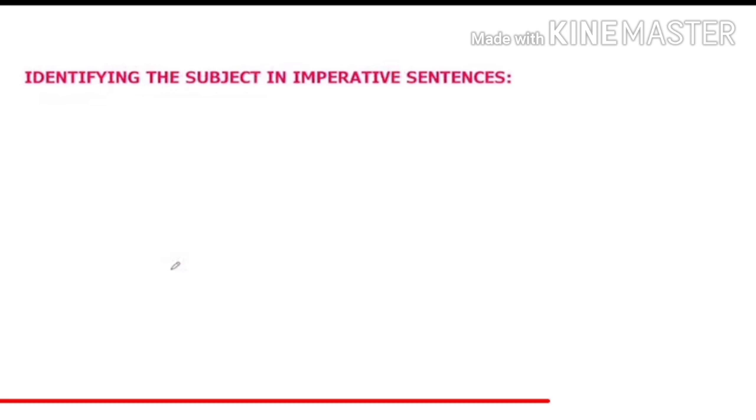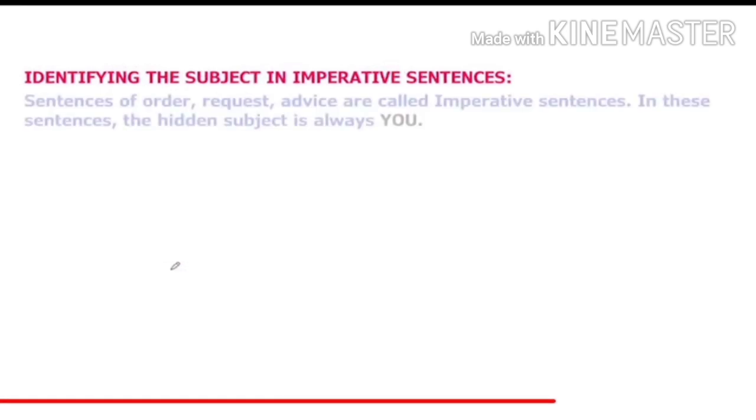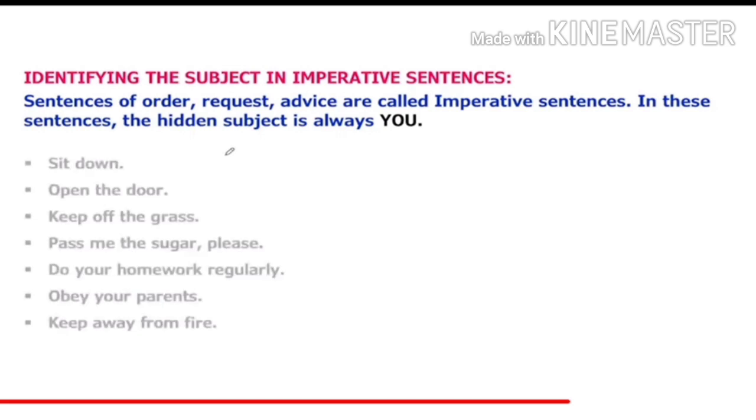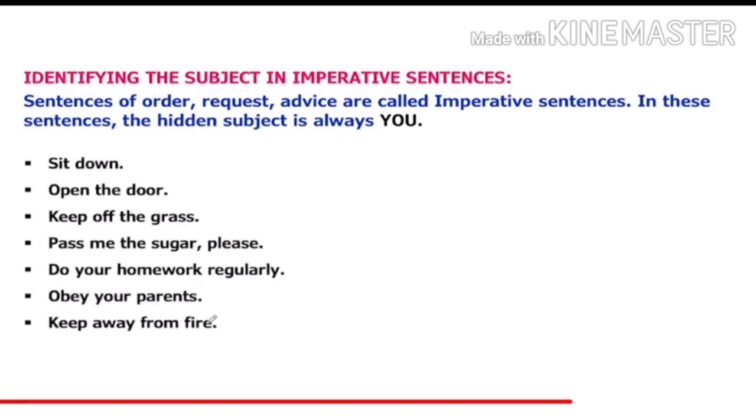So, now let's see how to identify the subject in imperative sentences. Imperative sentences are those which contain an order, request or advice. In these sentences, the hidden subject is always you. If you see all the examples, you will notice that there is no subject which is clearly shown.